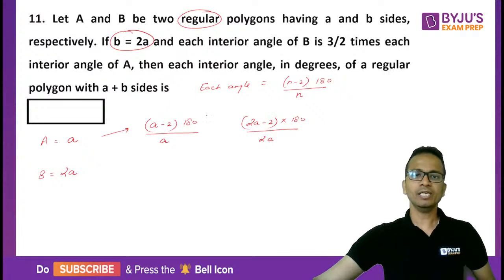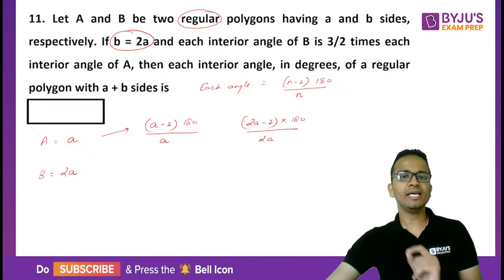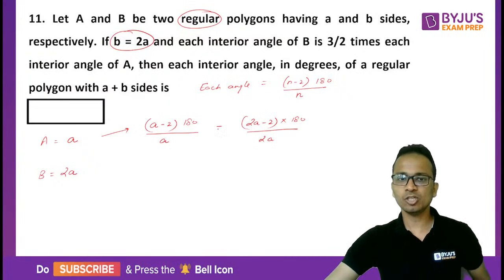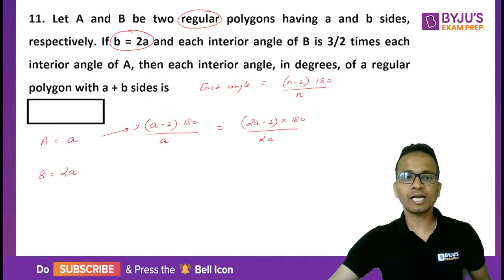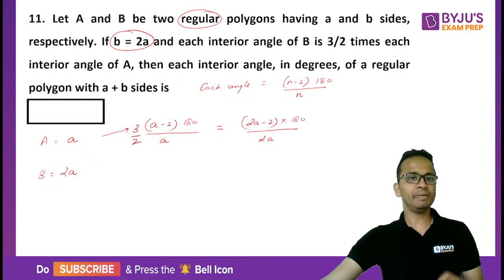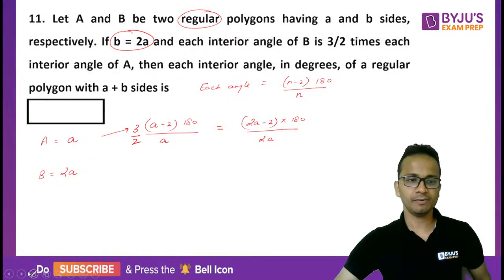And the measure of each interior angle in the second polygon will be 2A minus 2 into 180 divided by 2A. Okay, so each interior angle in B is equal to 3 by 2 times, I have multiplied by 3 by 2 times, the measure of each interior angle of polygon A.